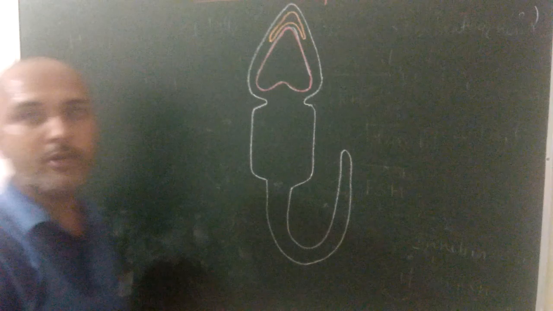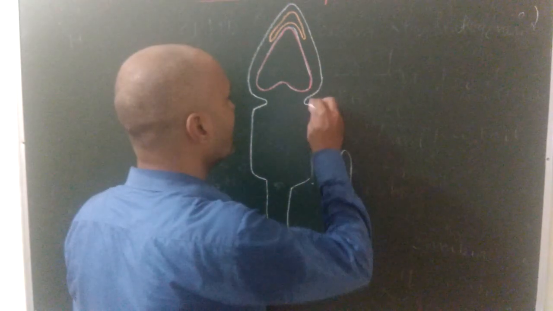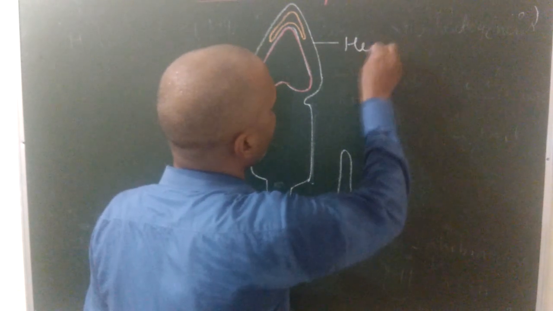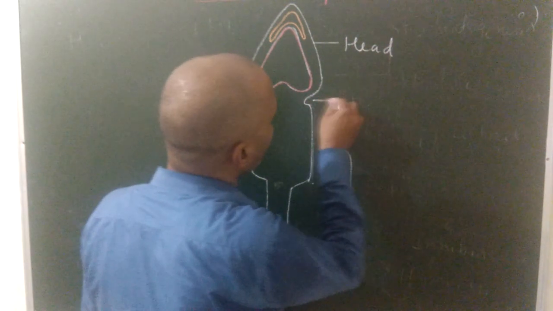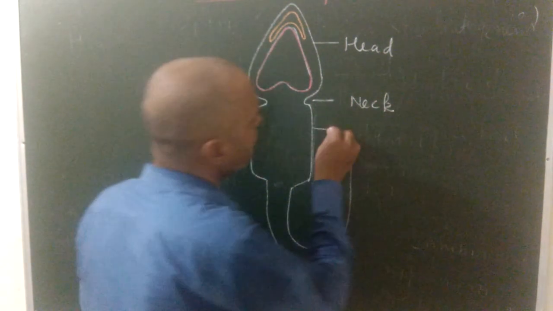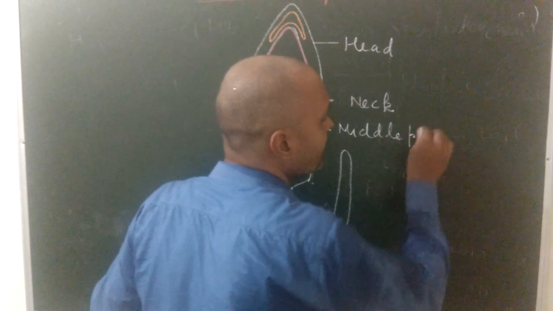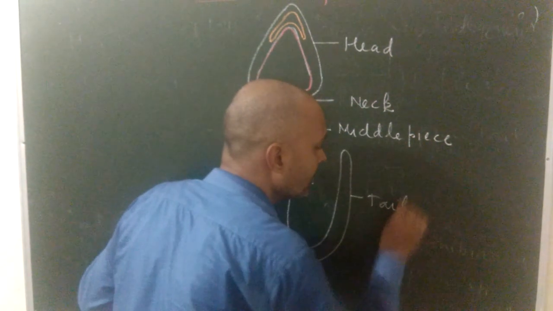So how many parts of human sperm? There are 4 parts. First part is known as head. Second part is known as neck. It is a very short neck. Third part is known as middle piece, and fourth part is known as tail.